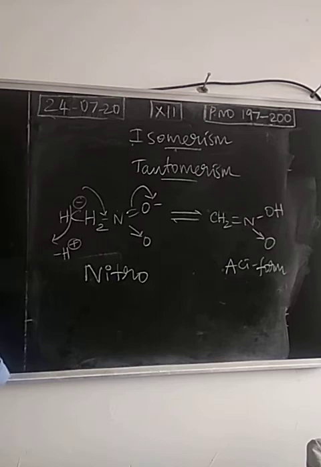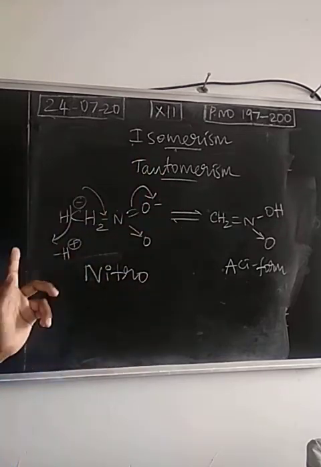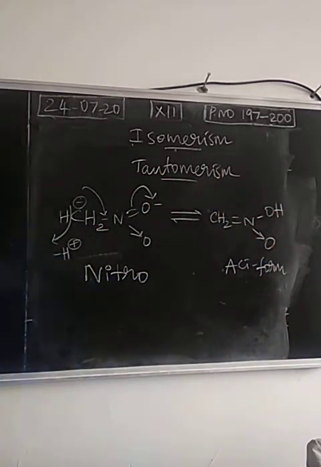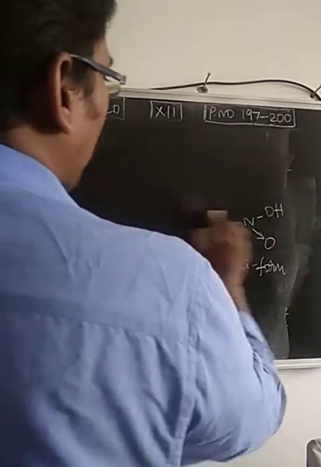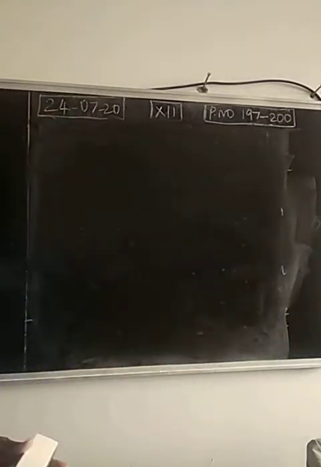And the fourth one, electrical conductivity. The nitro form has low electrical conductivity. The aci form has more electrical conductivity. So these are the differences between the nitro form and the aci form. Next, two more questions. What is responsible for the acidic nature of these nitro compounds?